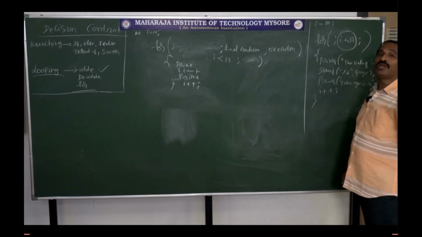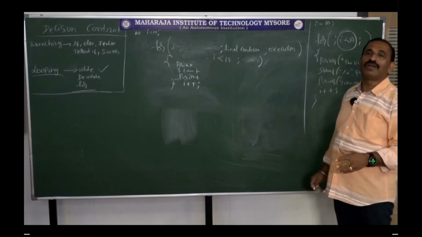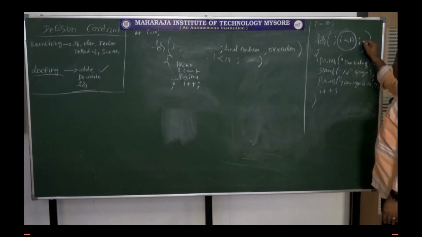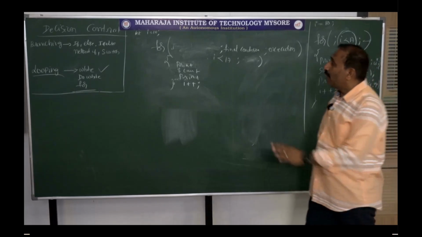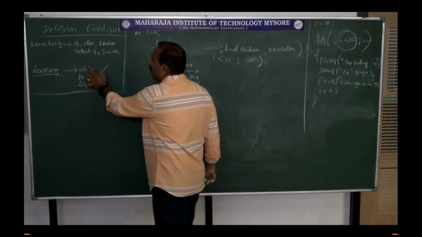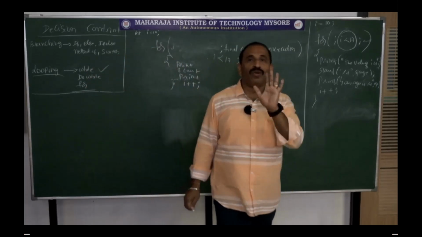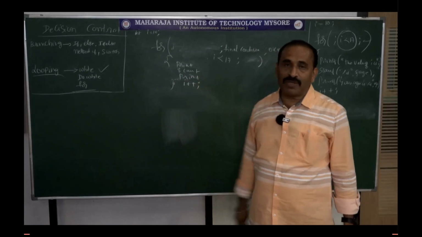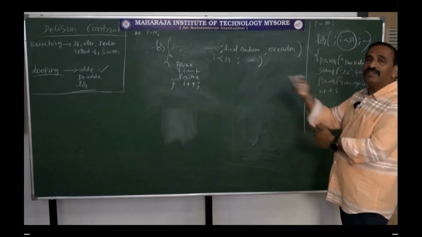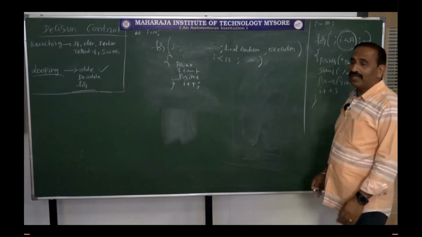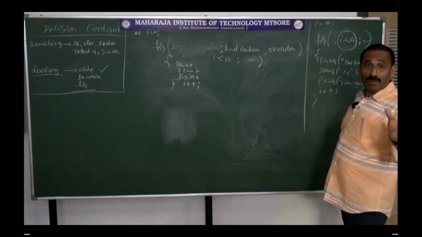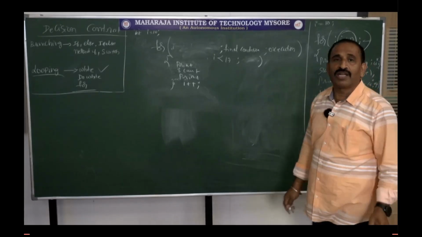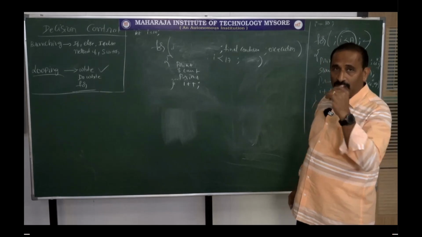But for is most suitable because the initial condition you can make, the final condition you can make, and in between some execution can also be written over here. So amongst these three, for is mostly used for looping. Of course, you can do the same example with a do and also with a do while, and similar results can be obtained, but for is the most likely used syntax, especially for looping.